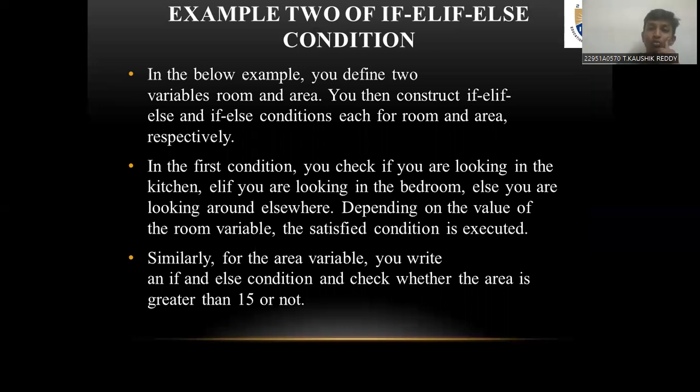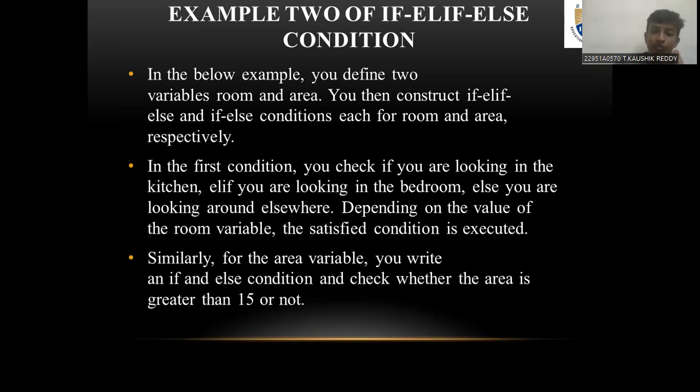Example 2 of if elif else condition. In the below example, you define two variables, room and area. You then construct if elif else and if else conditions for room and area respectively. In the first condition, you check if you are looking in the kitchen, if you are looking in a bedroom, else you are looking around elsewhere.